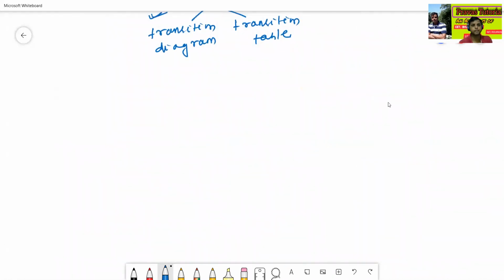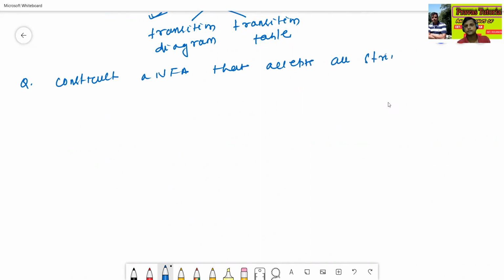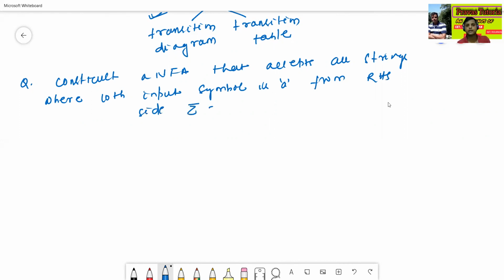Here, okay, construct an NFA that accepts all strings where the 10th input symbol from RHS side is A, over the input alphabet A comma B.